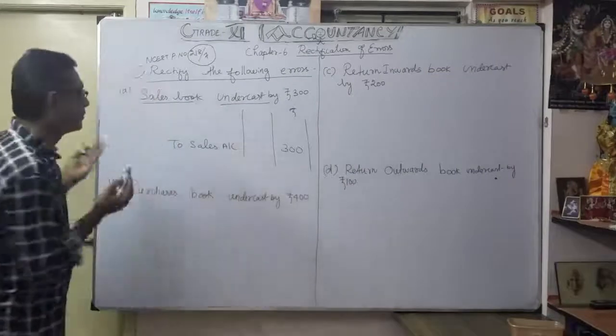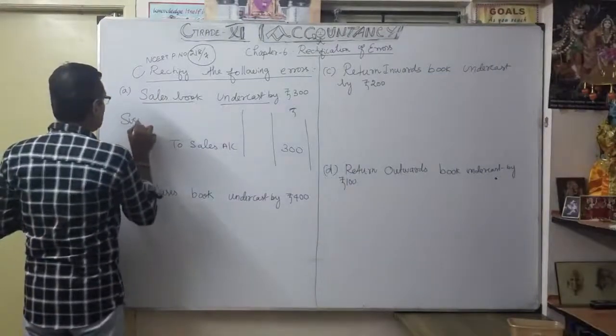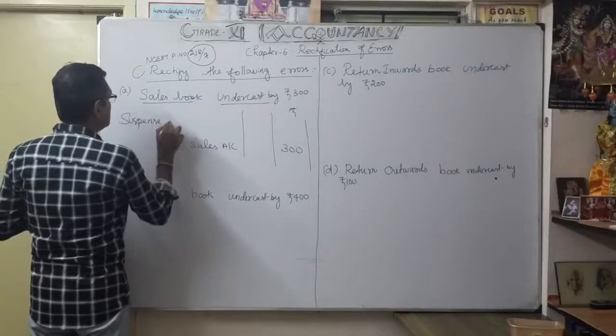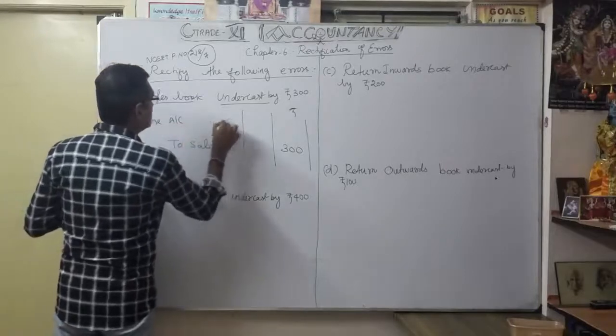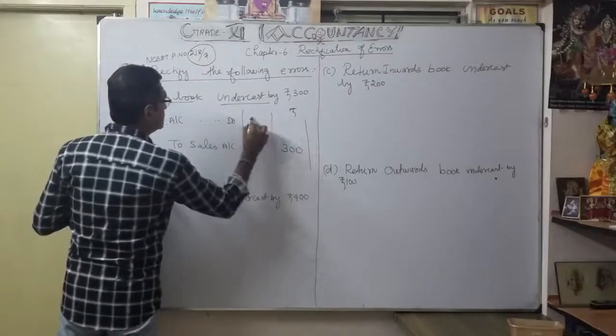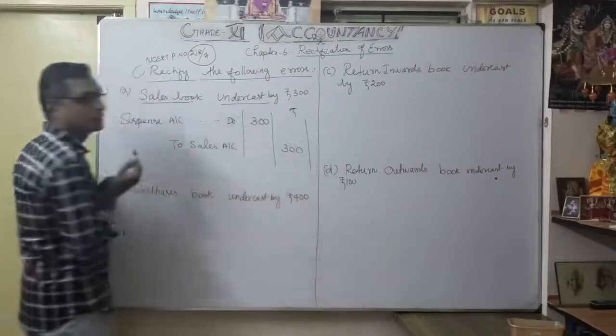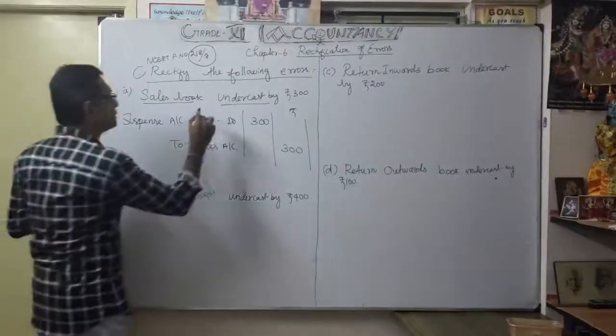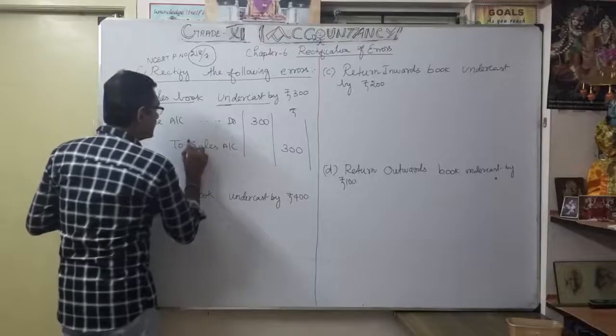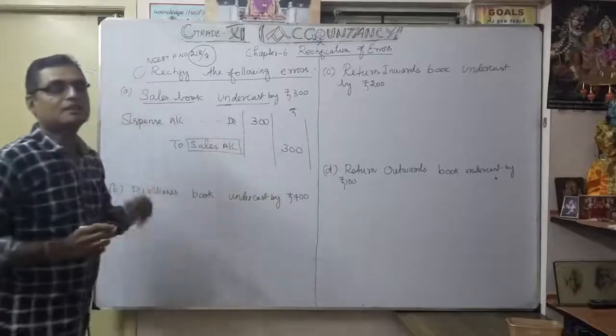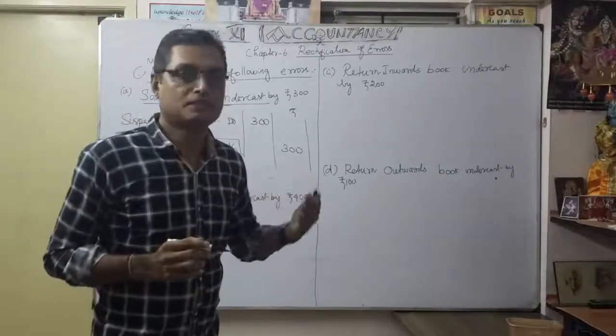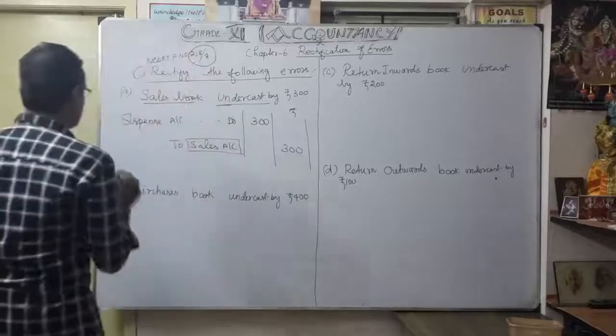So what is our debit? Nothing but suspense account. So one side error. Suspense account debit 300, sales account credit 300. Because of the undercast, we have done sales credit again. It is called further credit. Okay. So what is the narration?